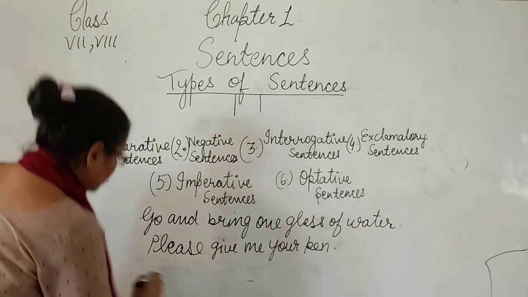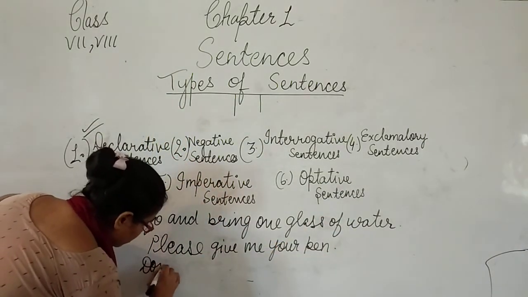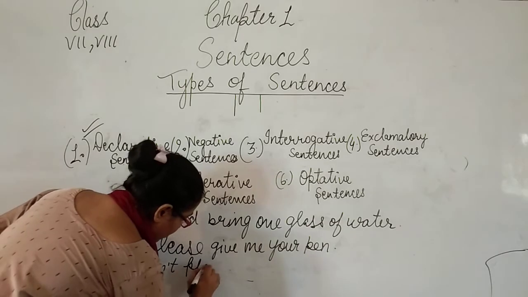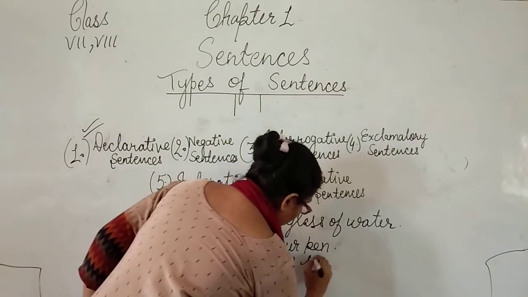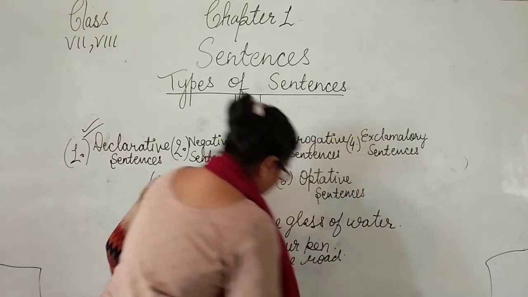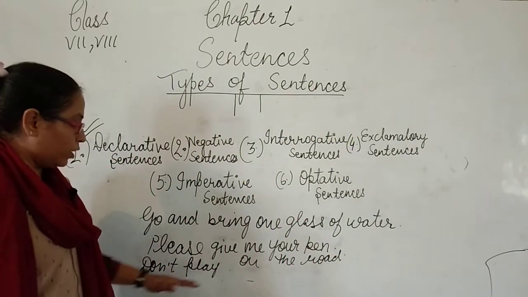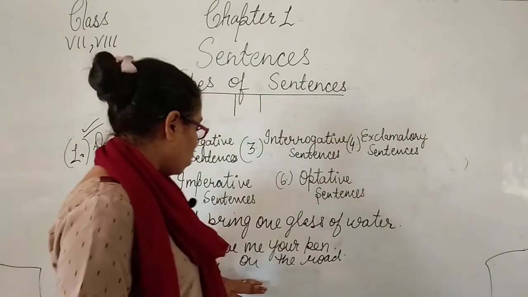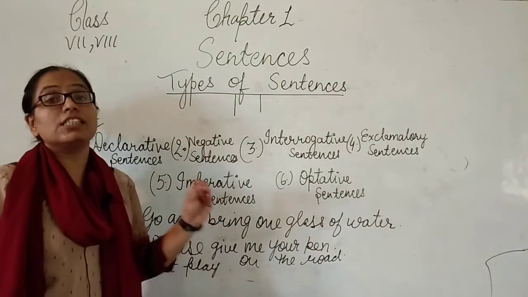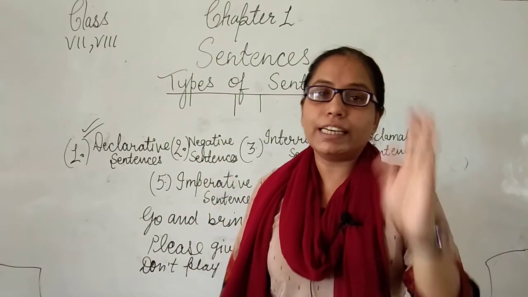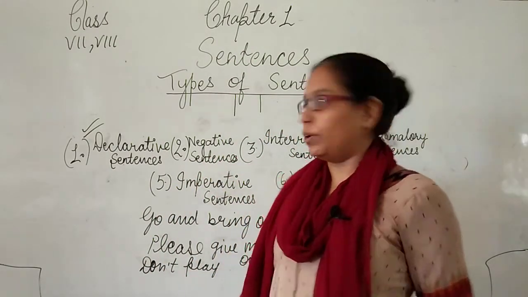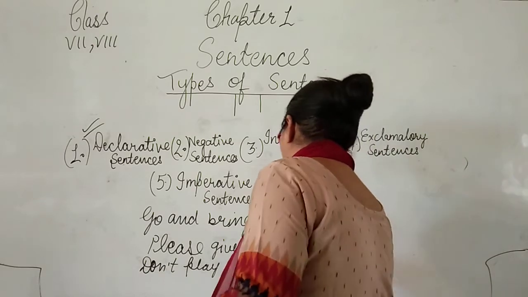One more thing: "Don't play on the road." Okay, so what are we doing here? Don't play on the road. So I am giving you a suggestion here. When we are giving any suggestion or advice, this type of sentence is also included as an imperative type of sentence.